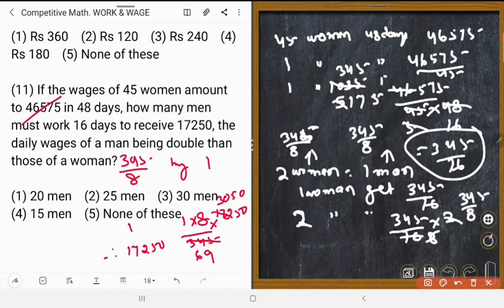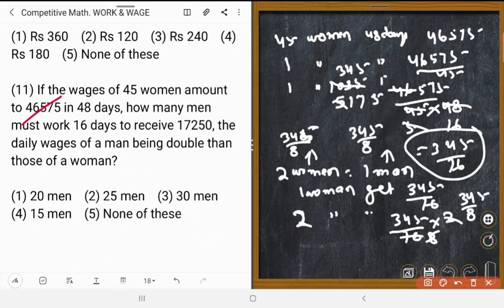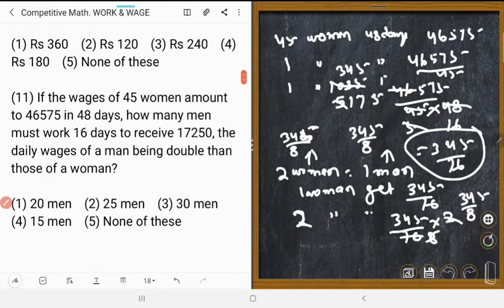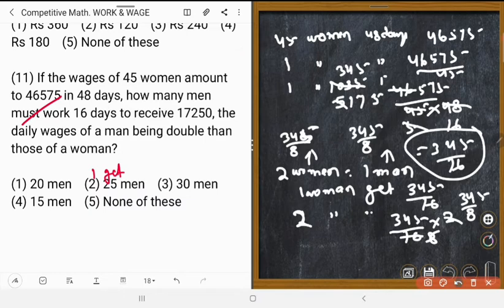No, it will not do our purpose. So one man working 1 day gets 345 upon 8. Could you understand?